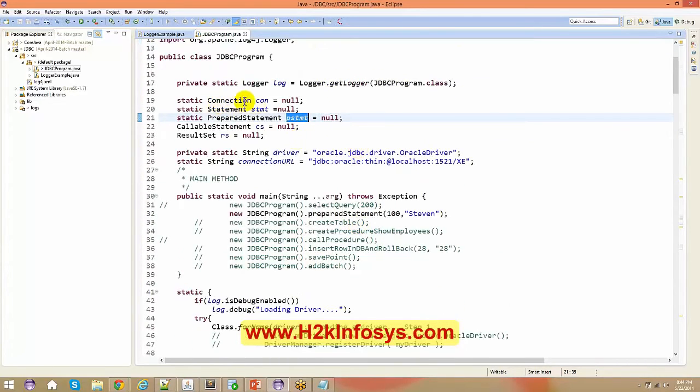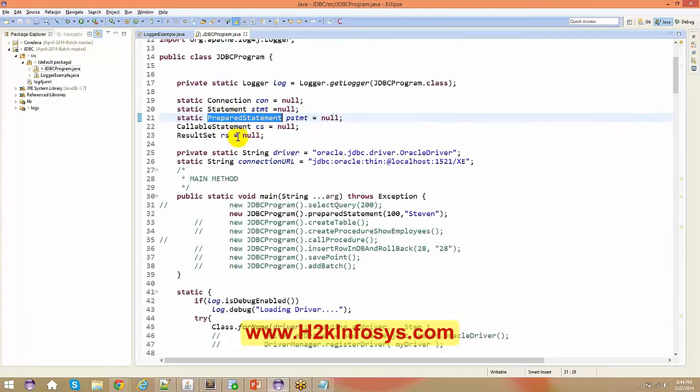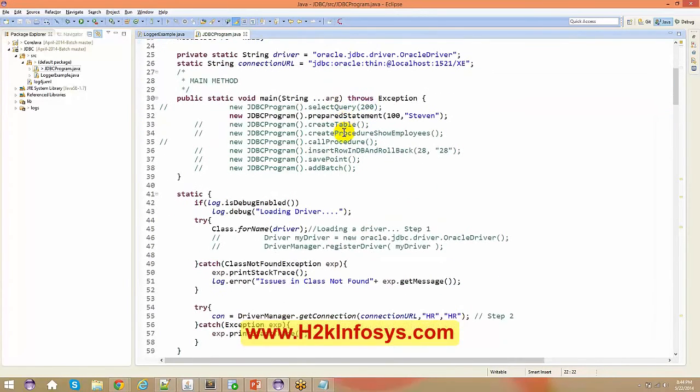So here we are using connection. As we have spoken about connection, we have spoken about statement. This is a prepare statement, and we are going to talk about when we invoke the procedures also. So this is a callable statement. Now this third program, let us see what all things we can do.